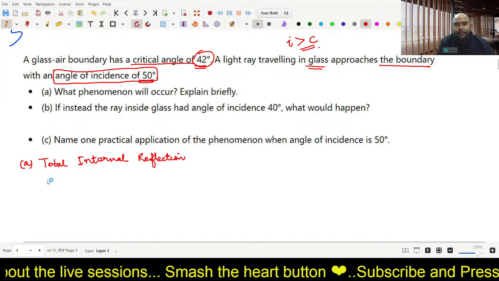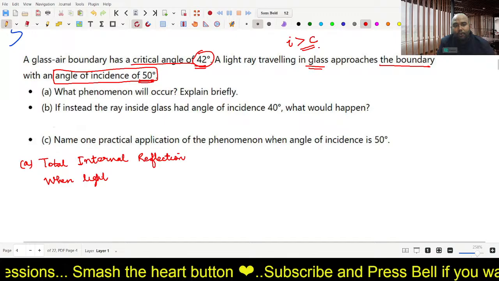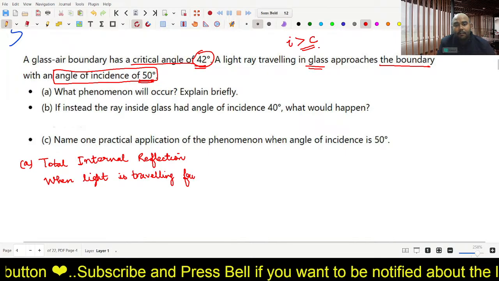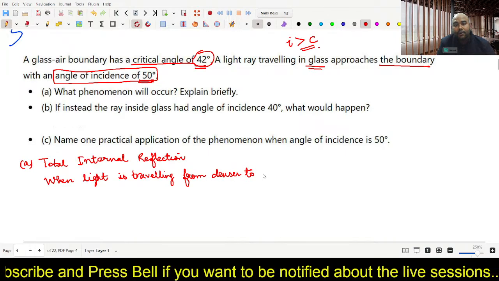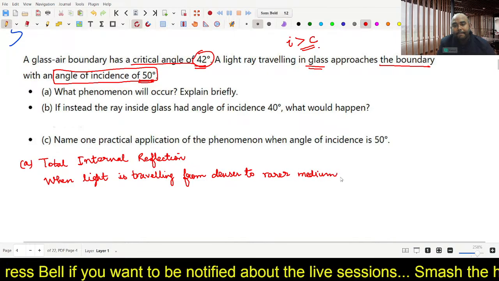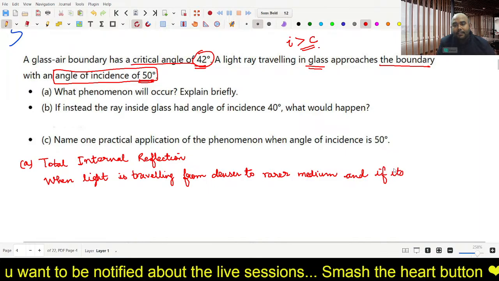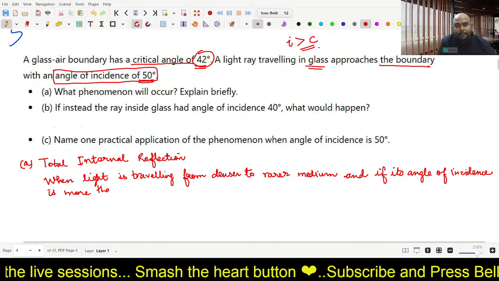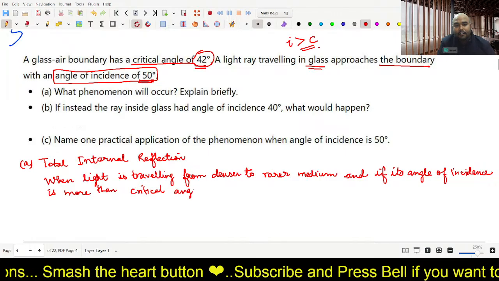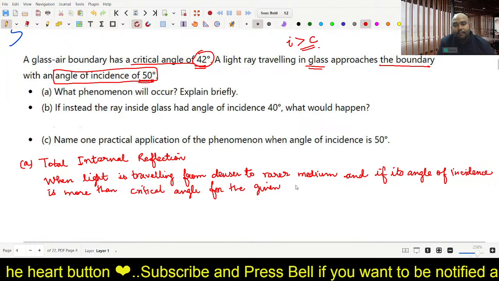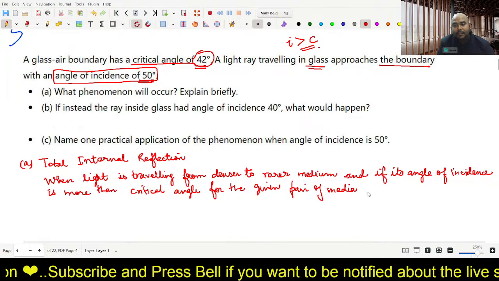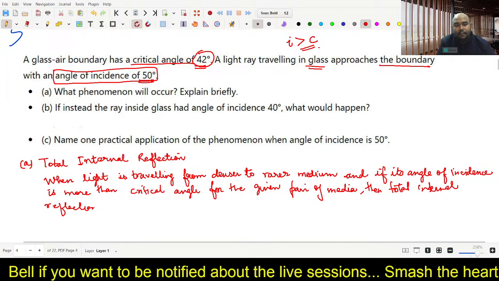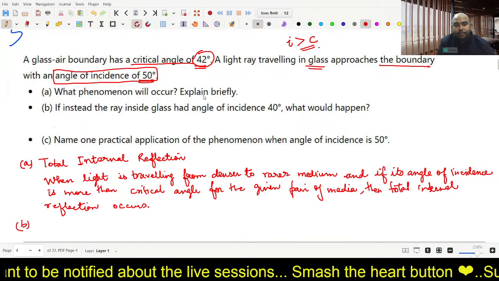Explain briefly is asked, so you will say, just write the definition of total internal reflection. When a light ray is traveling from denser to rarer medium, and if its angle of incidence is more than the critical angle for the given pair of media, then total internal reflection occurs. You have to write it like this as the reason, because here it is asked to explain.